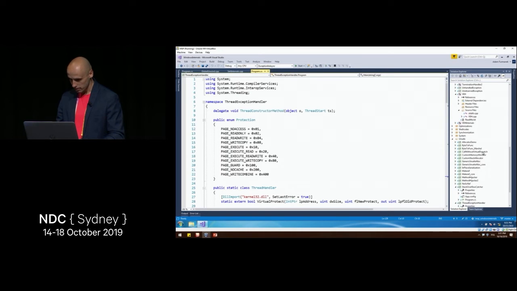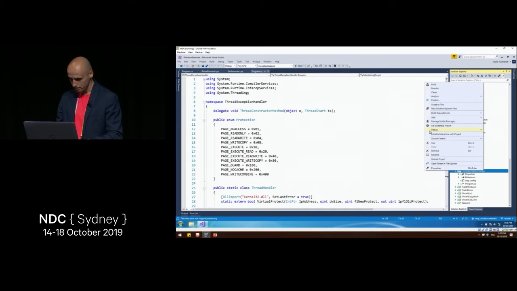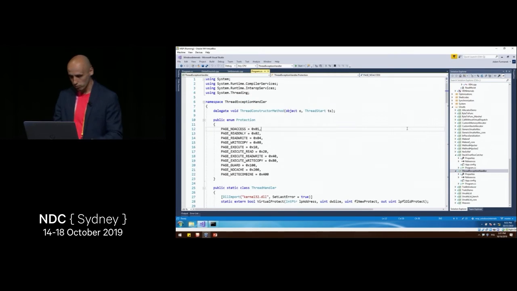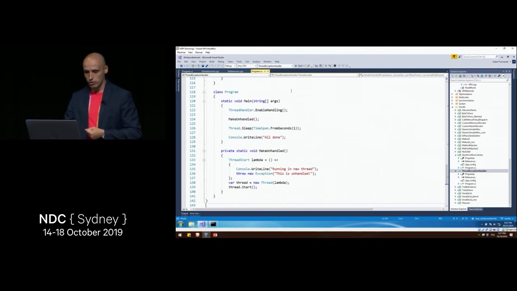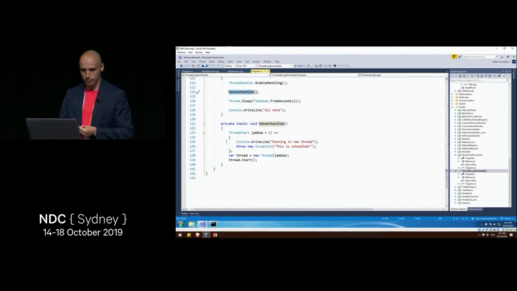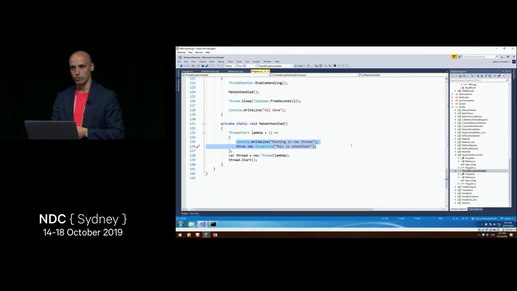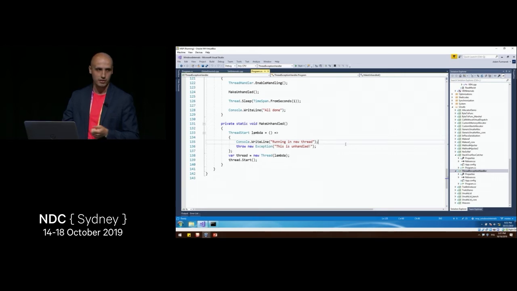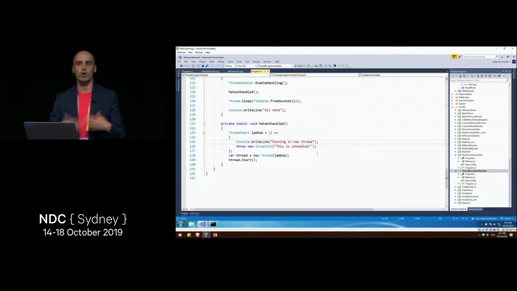So let's see another demo, which is called thread exception handler. Let's just run it. What we are doing here is we create a new thread, which runs this piece of code. This piece of code just tells us that it's running in a new thread and throws some new exception which is unhandled. We would like to somehow handle this exception, because otherwise, if we don't handle it, it kills our process.